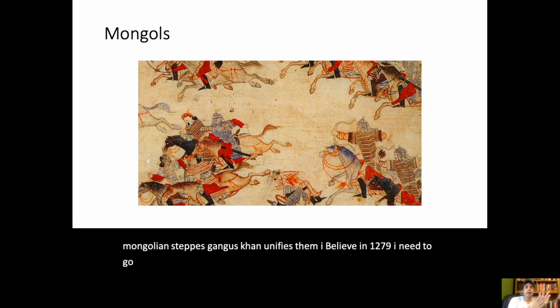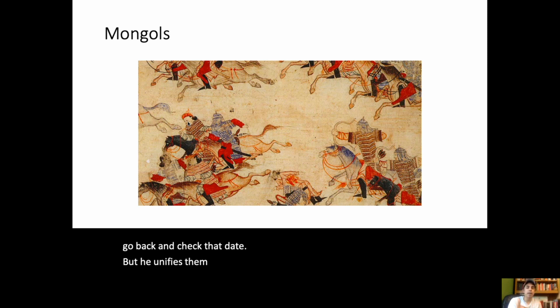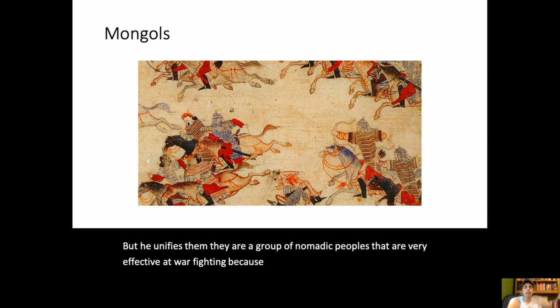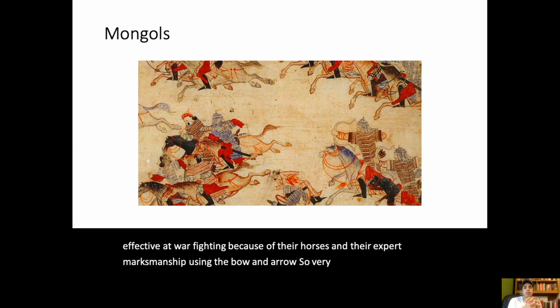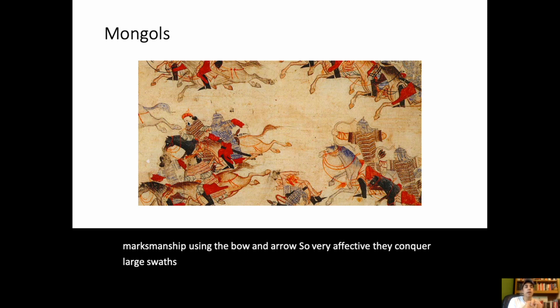Ooh, I need to go back and check that date. But he unifies them. They're a group of nomadic peoples that are very effective at war fighting because of their horses and their expert marksmanship using the bow and arrow. So very effective.